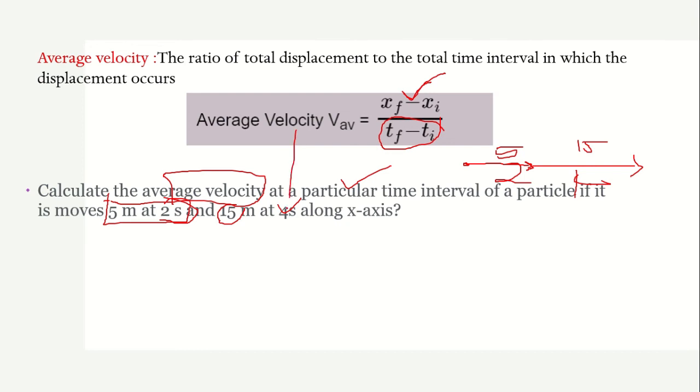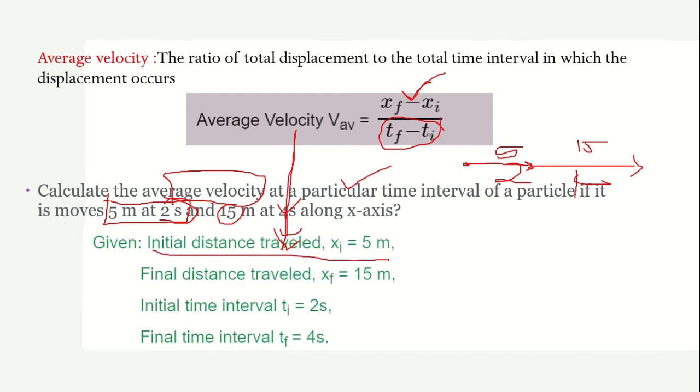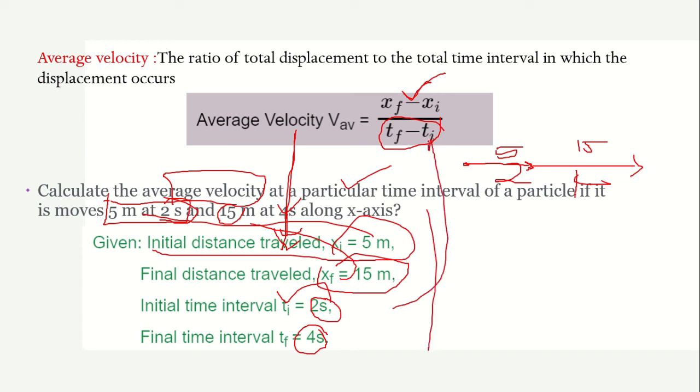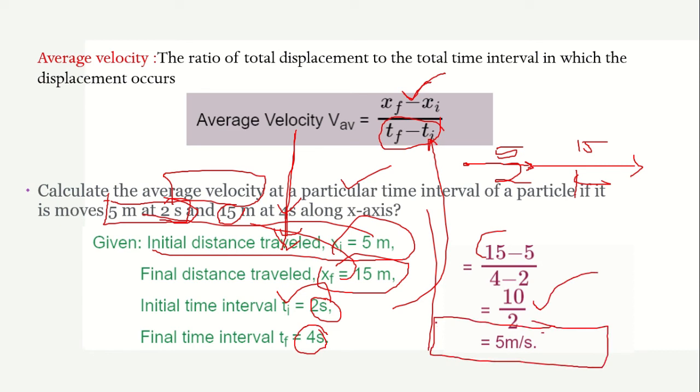It is given by this formula. The initial distance is 5 meters and the final distance is 15 meters, and the initial time is 2 seconds and the final time is 4 seconds. If we substitute these values in this expression, we get 15 minus 5 upon 4 minus 2, which is equal to 10 upon 2. So the final average velocity is equal to 5 meters per second.